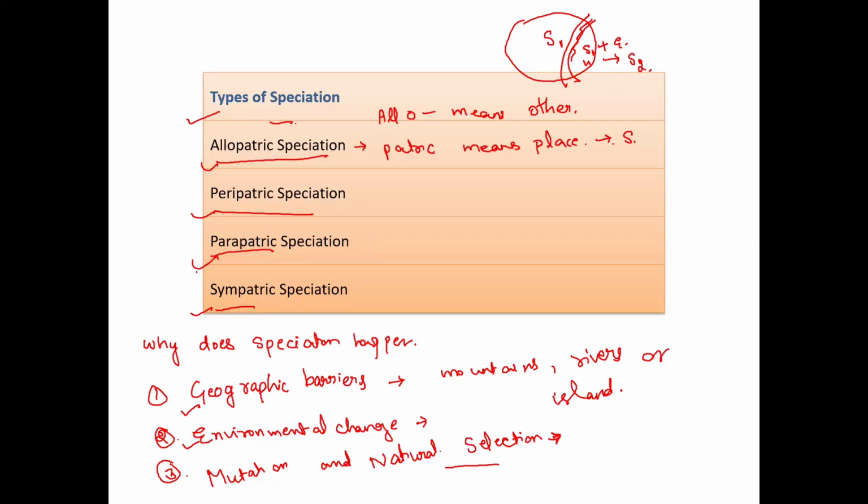Imagine one species of squirrel, a river forms and splits them into two groups. Over time, both groups change differently and become two new squirrel species.